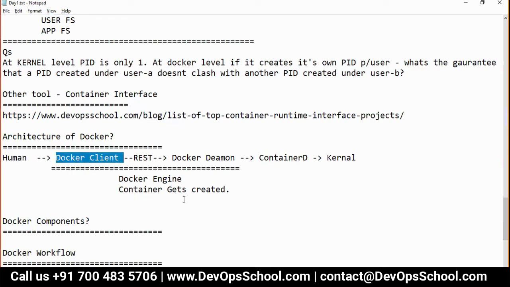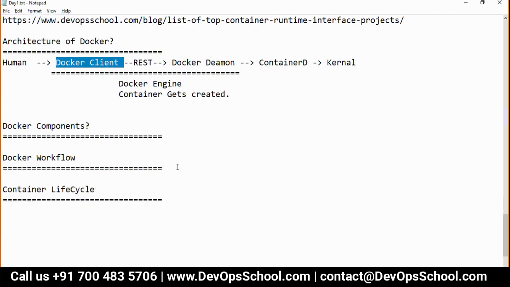This is how it works. Understood, guys? Any questions on the architecture front?